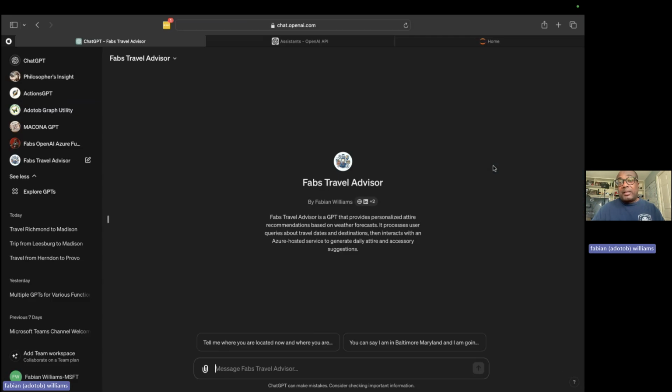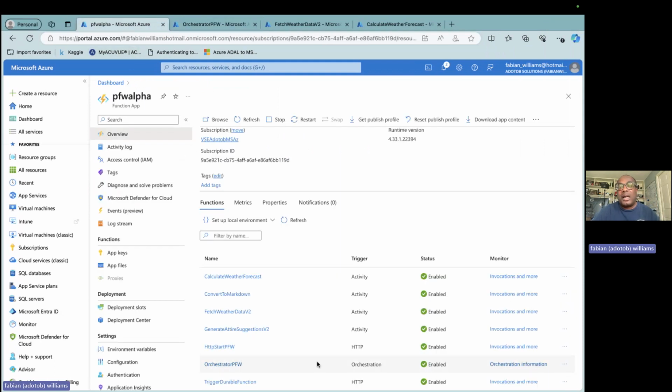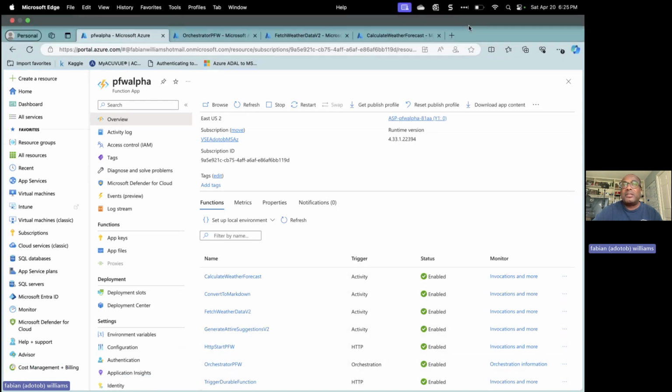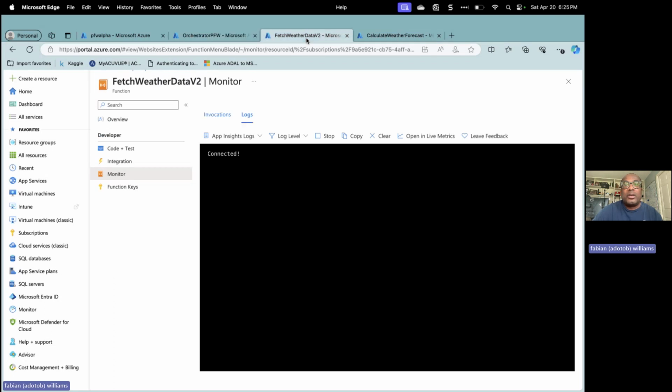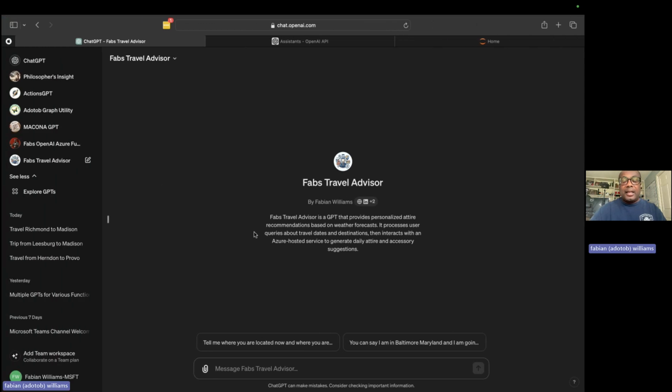Let's start. I'm using Azure Functions as basically the engine to do a lot of this. I have an Azure durable function, with starter functions, an orchestrator, and some activity functions, and I also have these little logs going. That Azure function basically calls a weather API. It's an easy test case because it just needs a key to work. So this custom GPT in ChatGPT is going to communicate with that Azure function.